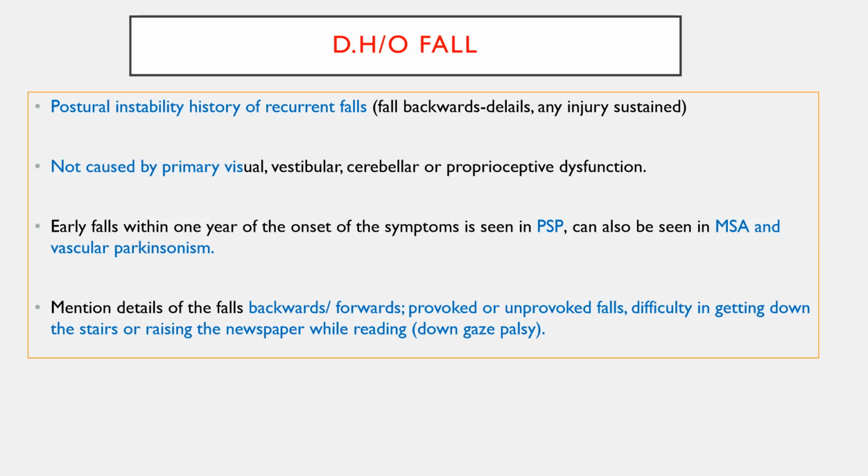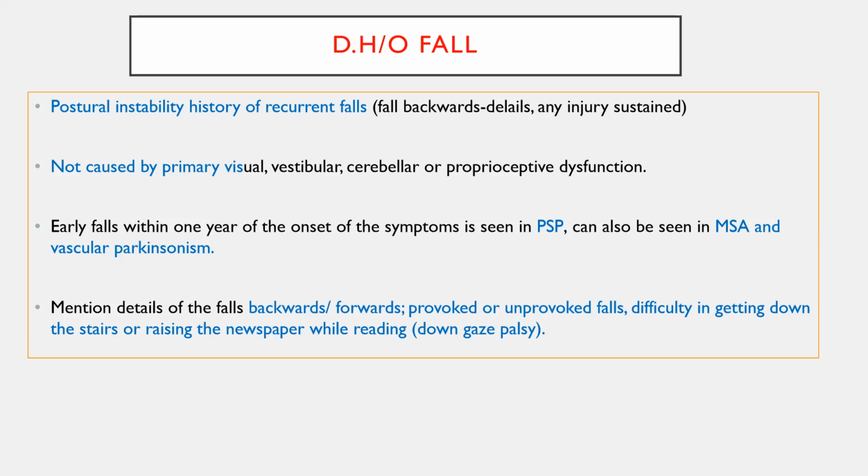A patient having Parkinson's symptoms along with early falls, you need to suspect atypical Parkinson's syndromes like progressive supranuclear palsy. In multiple system atrophy also, you can see recurrent falls due to orthostatic hypotension. And in vascular Parkinsonism, due to gait disturbances, the patient will have recurrent falls. So for a Parkinson's patient with early falls, you need to rule out progressive supranuclear palsy, multiple system atrophy, and vascular Parkinsonism.